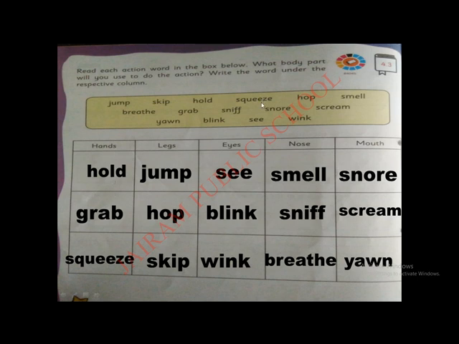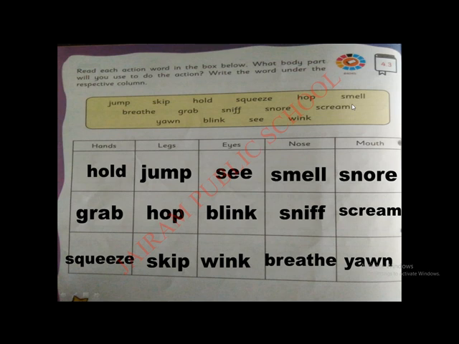Then squeeze. Squeeze means crushing or pressing. We can crush something only using our hands, so we can write here. Then hop. Hop means jump. That also we can write under the legs column.